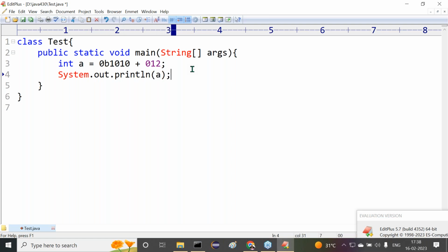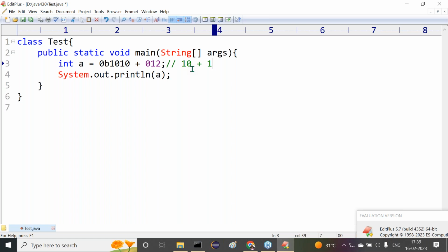First of all, what is going to be calculated now? Tell me. 0b1010 will be converted to decimal. What is the decimal value here? No, 10. All right, sir. Now 0 1 2. 2 star 8 power 0 plus 1 star 8. That means 0 plus 8. What is the value here we are getting? 2 star 8, 16 value we are getting there. Am I right or not?